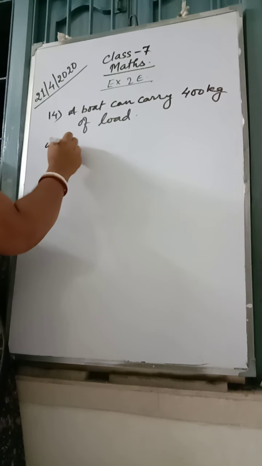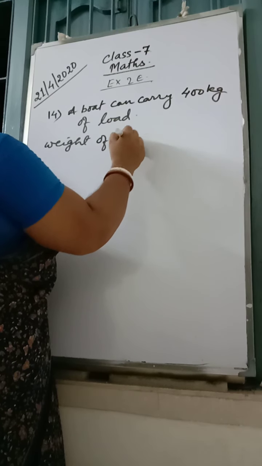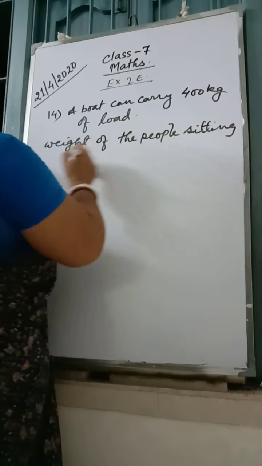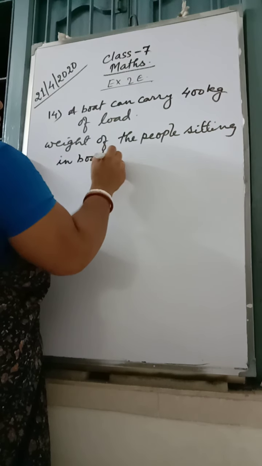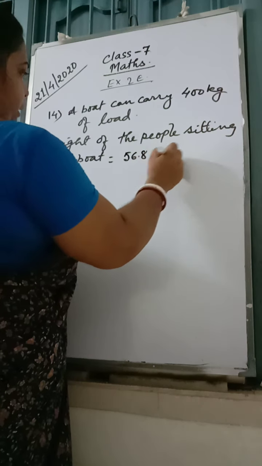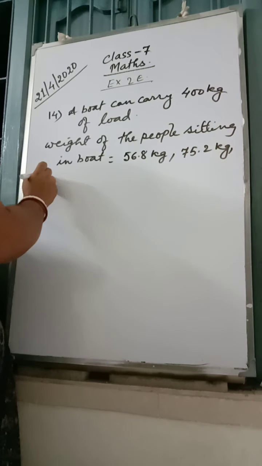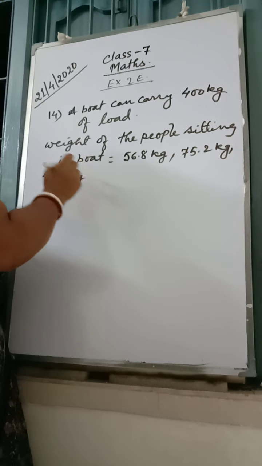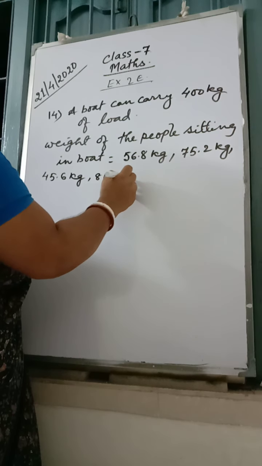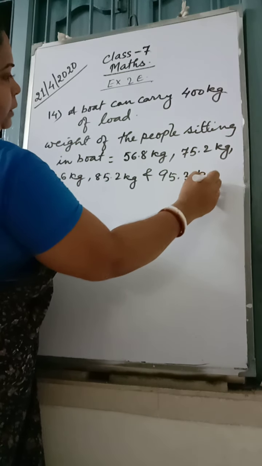Weight of the people sitting in the boat is equal to 56.8 kg, 75.2 kg, 45.6 kg, 85.2 kg and 95.3 kg respectively.